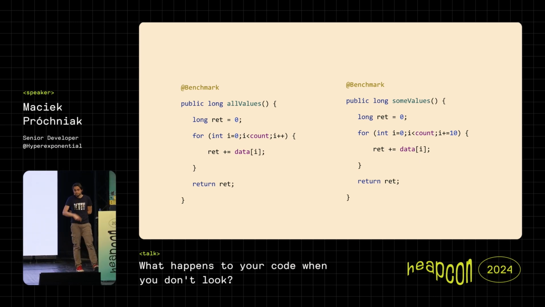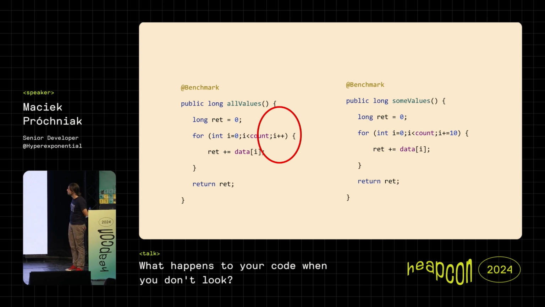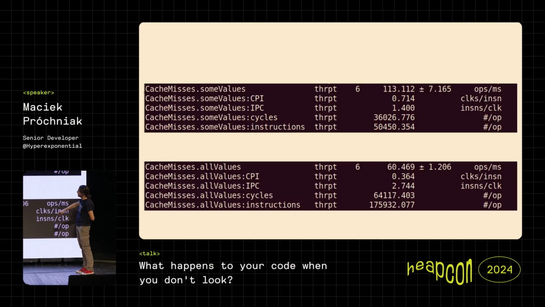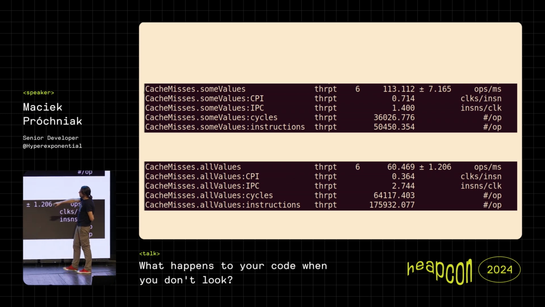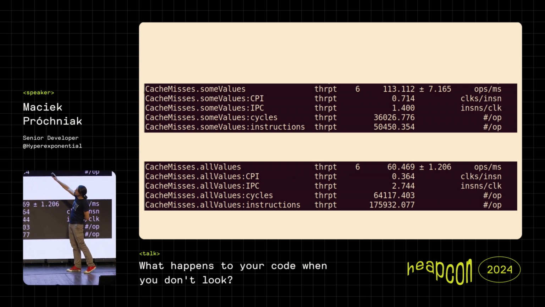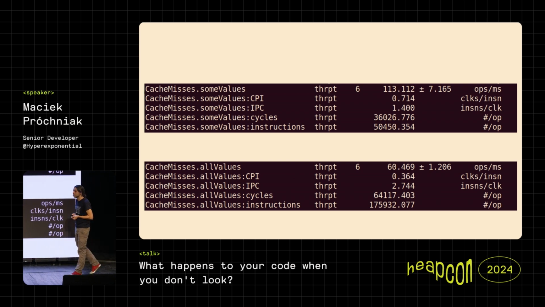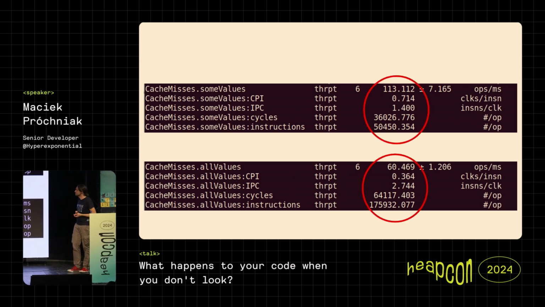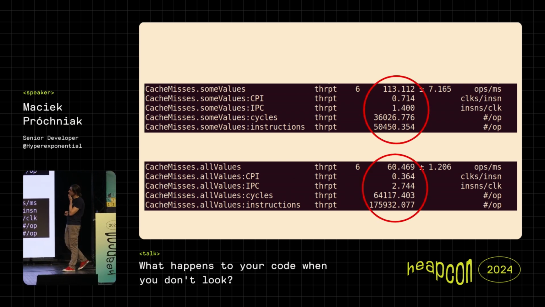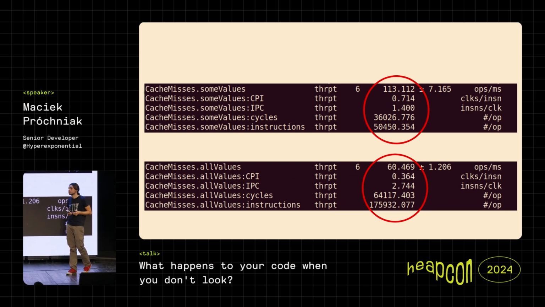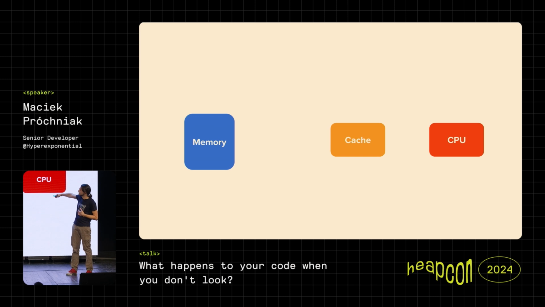We take only 1/10 of the stuff. But if you go again to some benchmark values, you can see that, in fact, calculating all the stuff is almost only 2 times slower. So again, this is surprising. And why is that? Here we need to go a bit deeper and look at the architecture of the modern CPU, right?